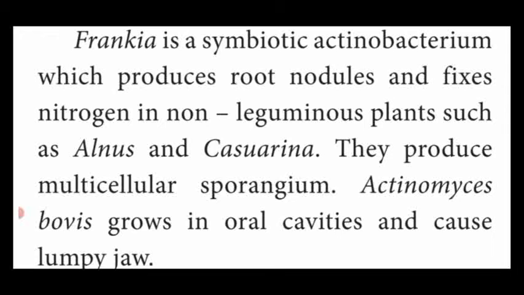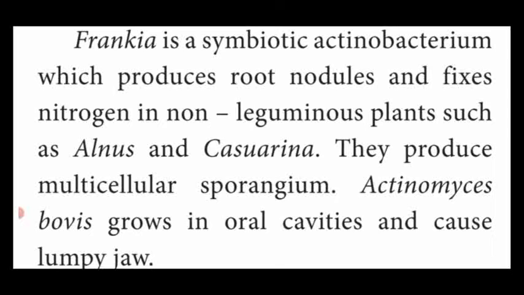Dear students, another bacteria, there is actinobacteria, example Frankia, which shows the symbiotic mode of relationship, which produces root nodules and fixes nitrogen in non-leguminous plants such as Ulmus and Casuarina. What is symbiotic mode of relationship? Both the organisms are beneficial. So the Frankia lives in the root of Ulmus and Casuarina.